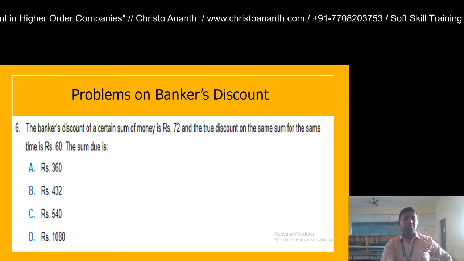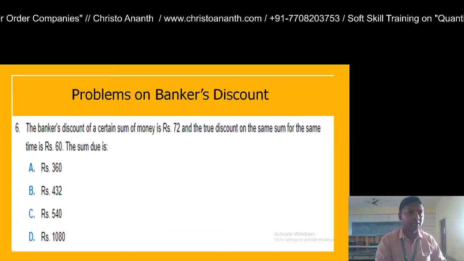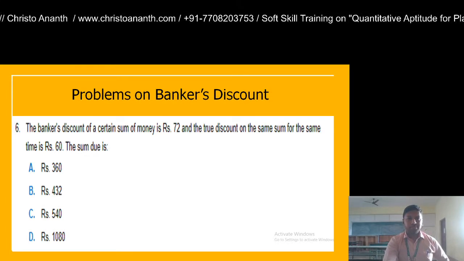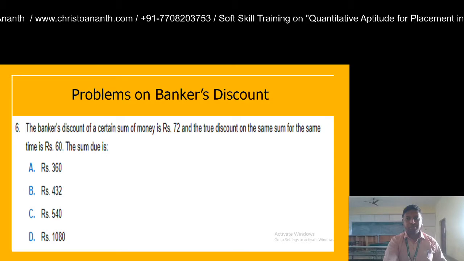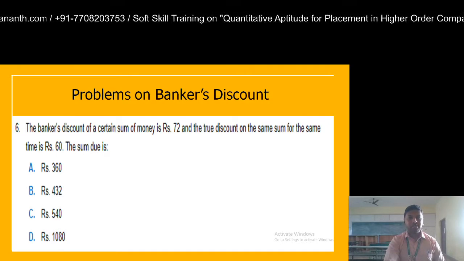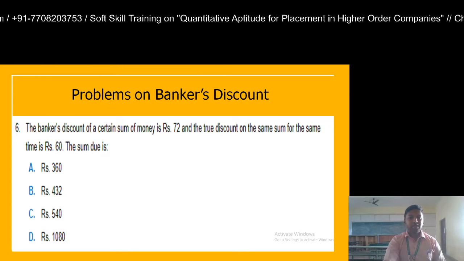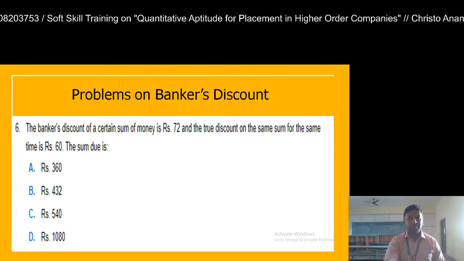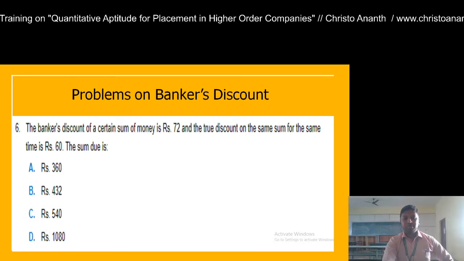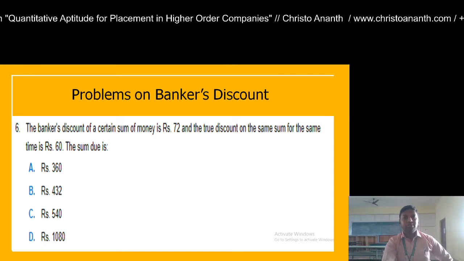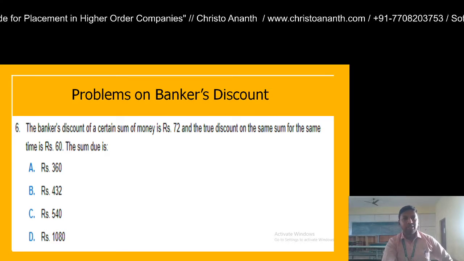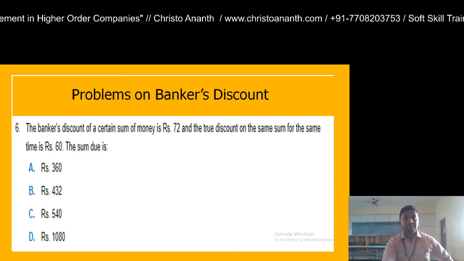Next, we move to the next question, question number 6. Banker's discount of a certain sum of money is rupees 72, and the true discount on the same sum for the same time is rupees 60. The sum due is 360, 432, 540, and 1080. So banker's discount is given 72, you write it down, and the true discount on the same sum for the same time is rupees 60. The sum due is asked.